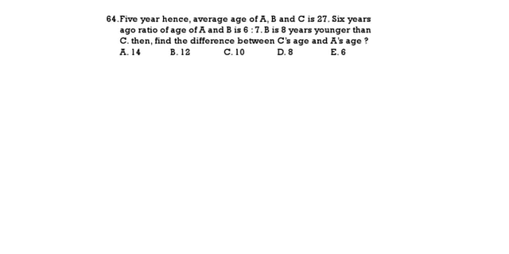5 years hence, the average of A, B, C is 27 years. That means 27 into 3, plus 15. What is 27 into 3? 81. So what will be present? Present means 81 minus 15, that is 66. So A plus B plus C present is 66.